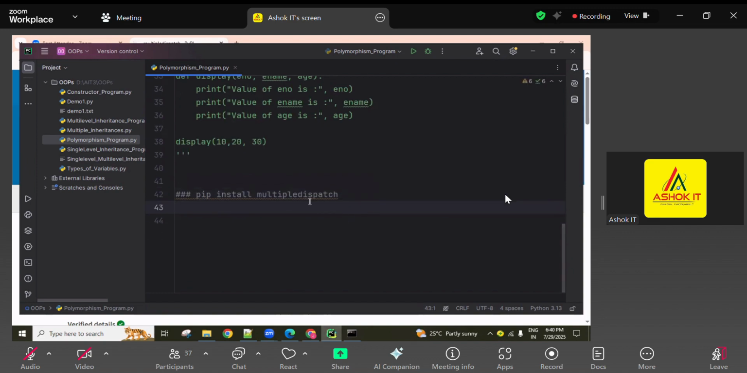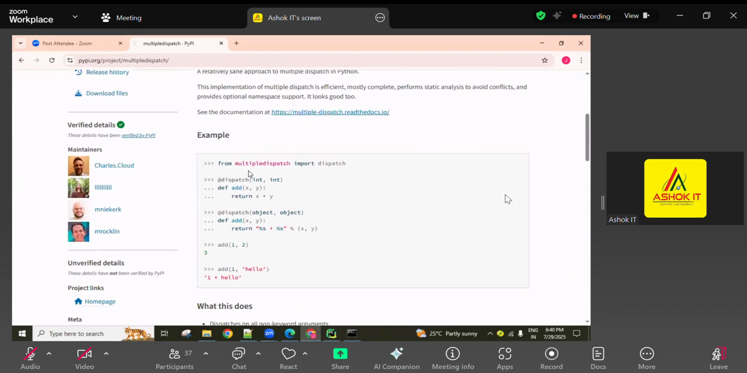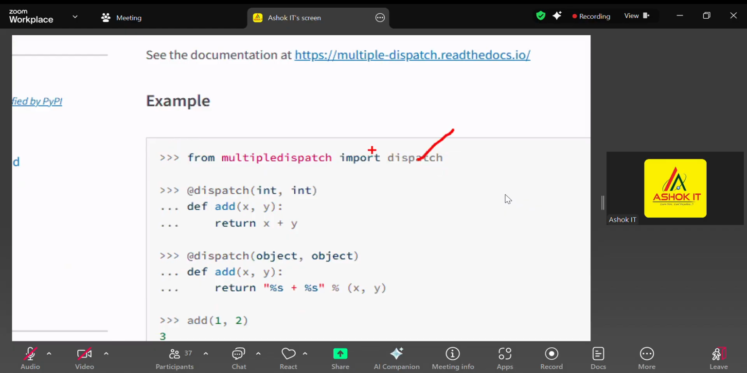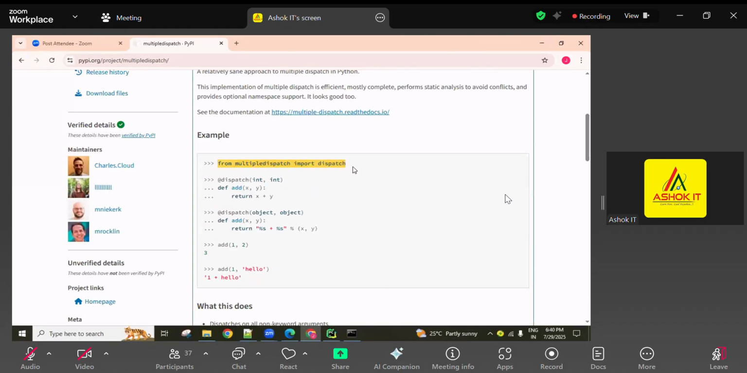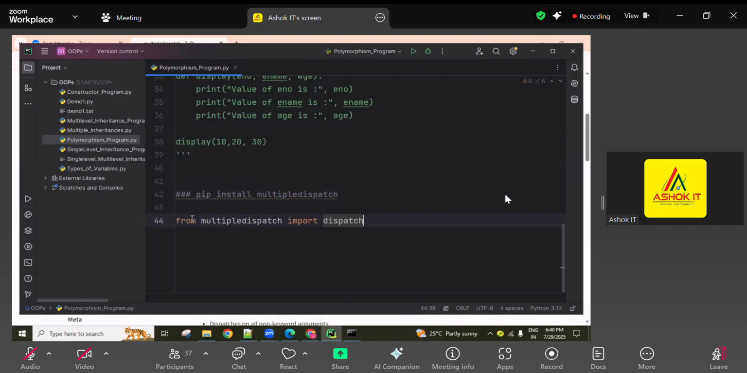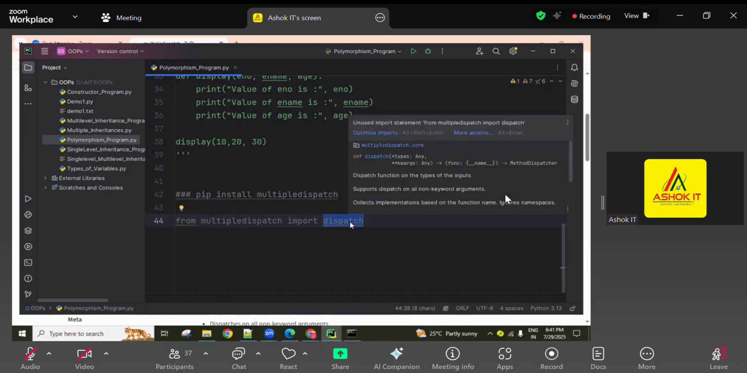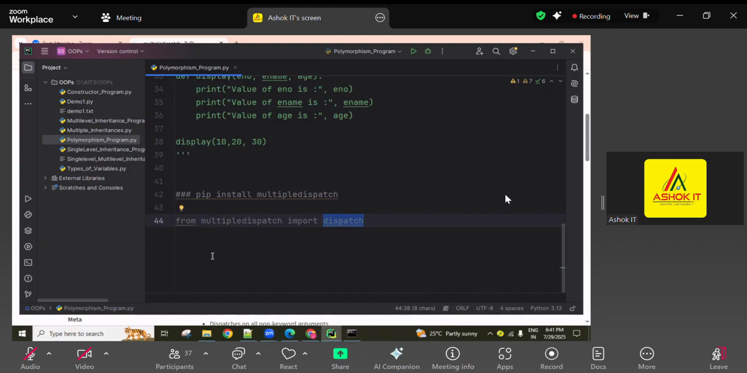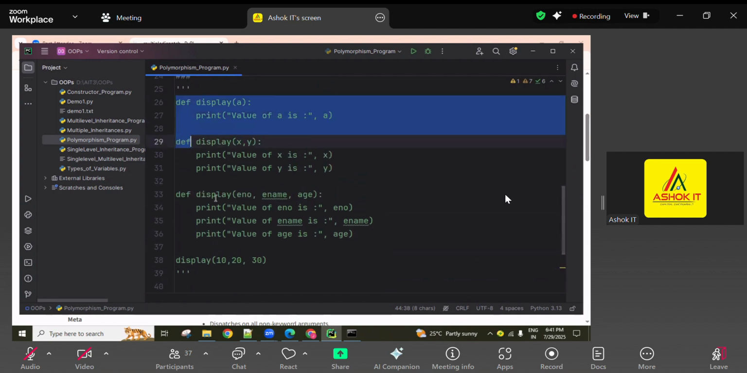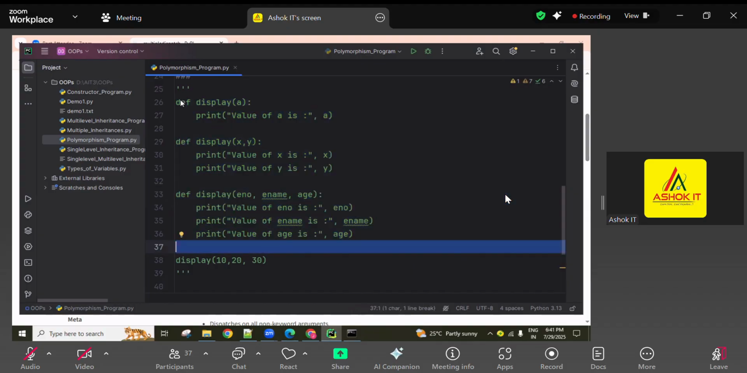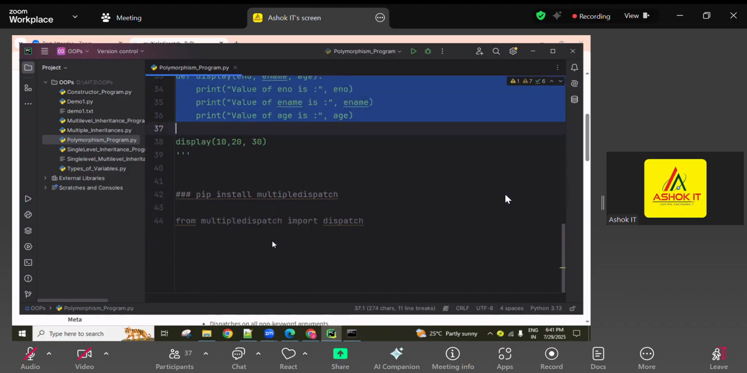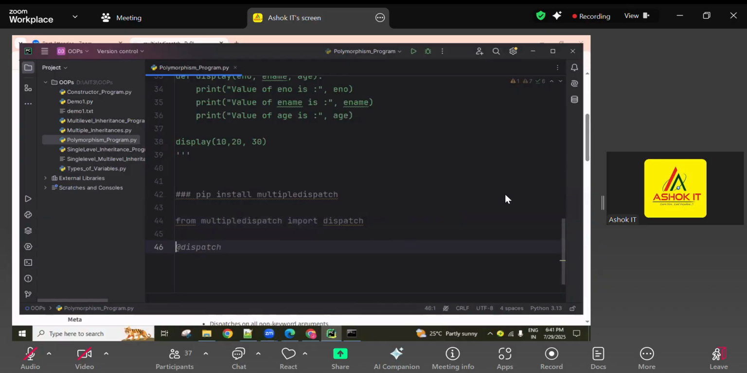After installing, from this multiple dispatch module, we have to import one decorator called dispatch. From module name, import property name. This is one property called dispatch. It is like one decorator. A decorator is nothing but something used on top of a function using the @ symbol. If we are using anything like that, it is called a decorator. So the same import I'm going to copy and paste here.